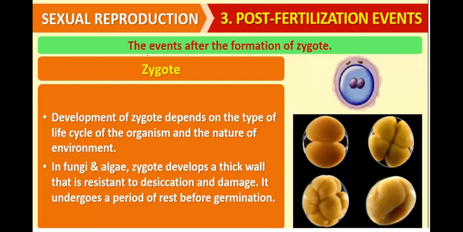Now, the events after the formation of zygote are called post-fertilization events. So all those events which take place after the formation of the zygote are called post-fertilization events. The development of the zygote depends on the type of life cycle of the organism and the nature of the environment. In fungi and algae, the zygote develops a thick wall that is resistant to desiccation and damage. It undergoes a period of rest before germination.